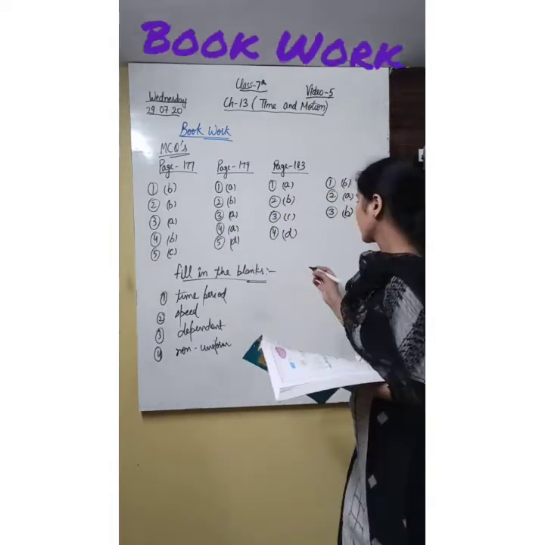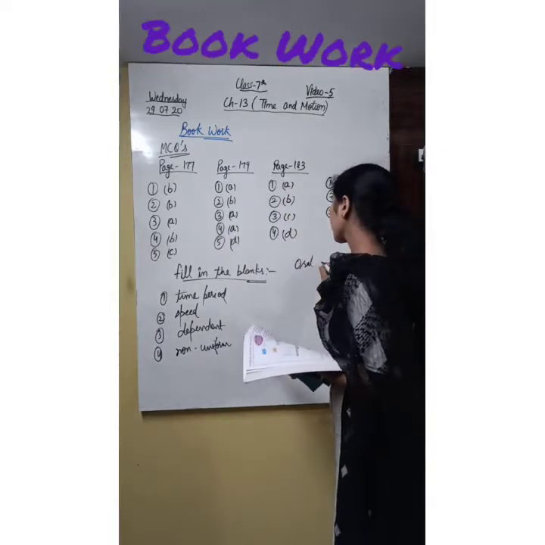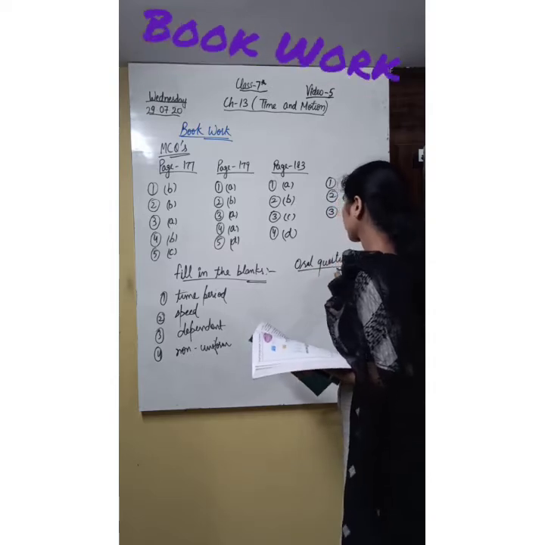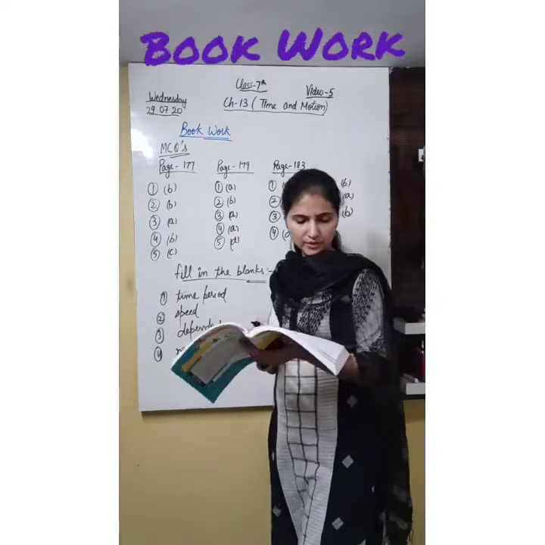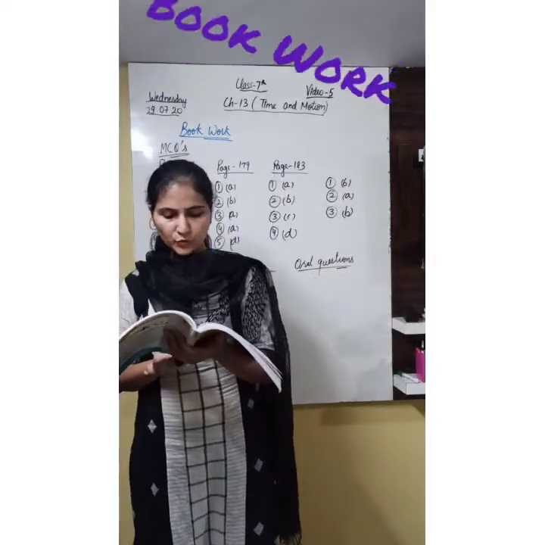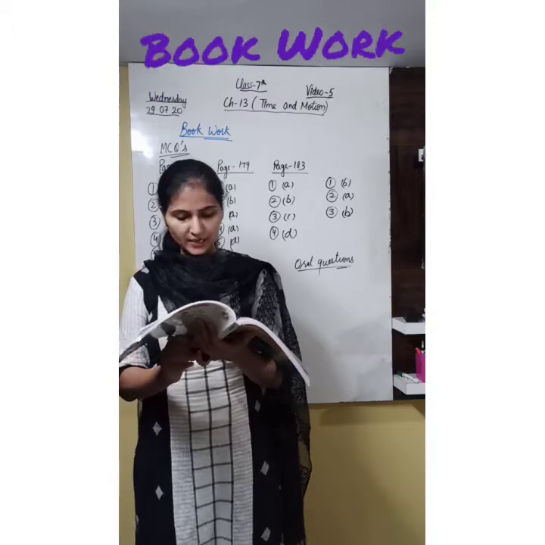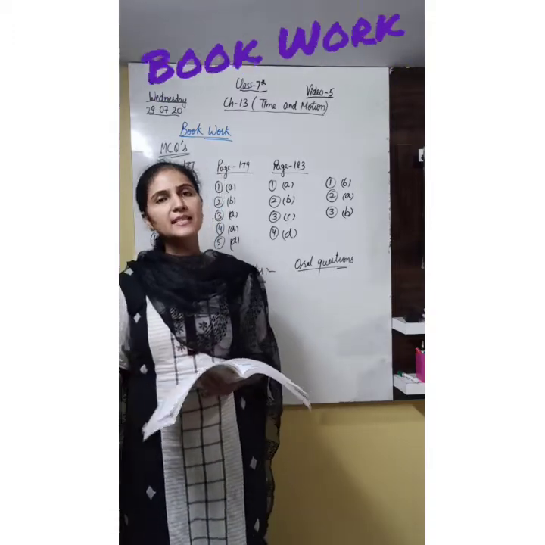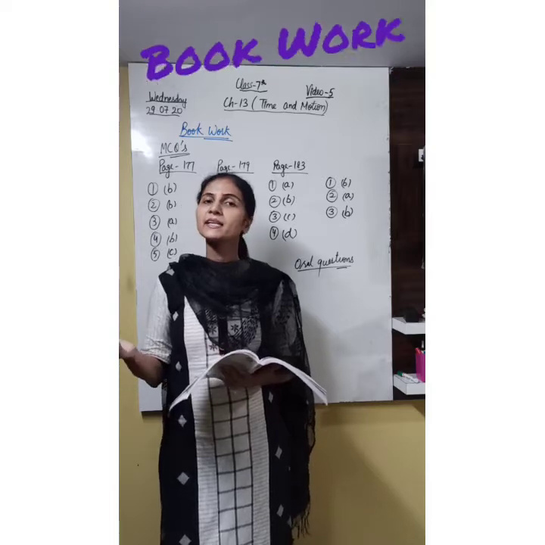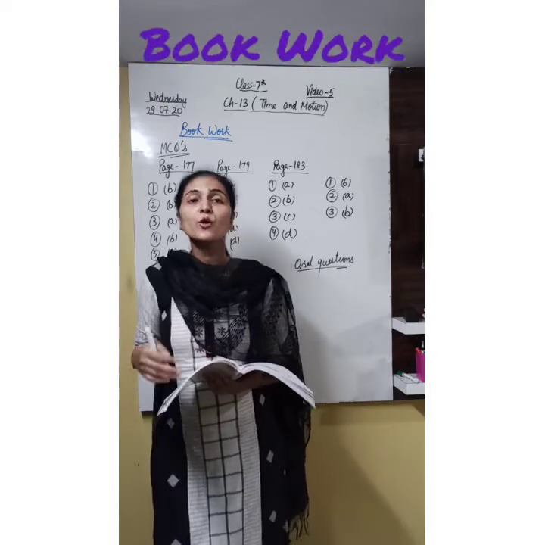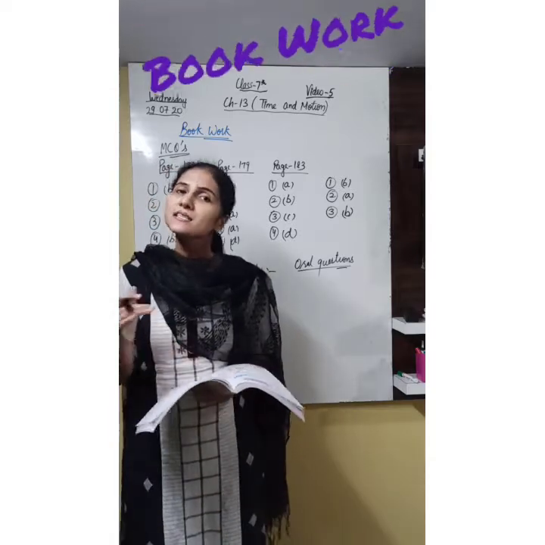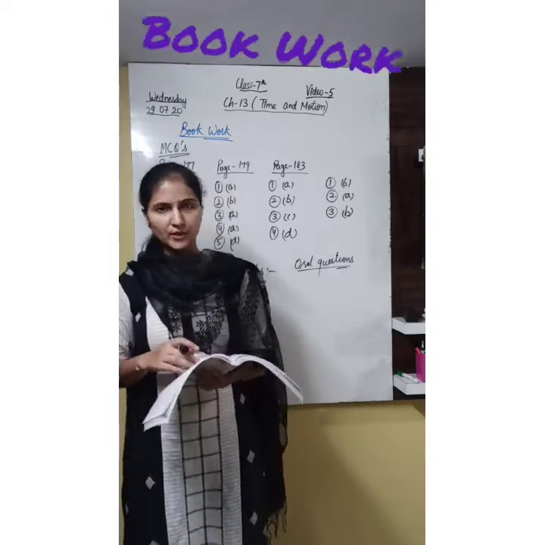Now next are the oral questions. First oral question is, name two natural events which were used for measuring time in ancient time. In ancient time, when clocks were not there, what kind of device or thing were we using to measure time intervals? It's sunrise and sunset.